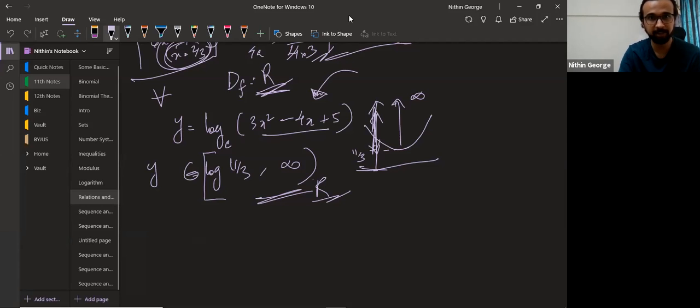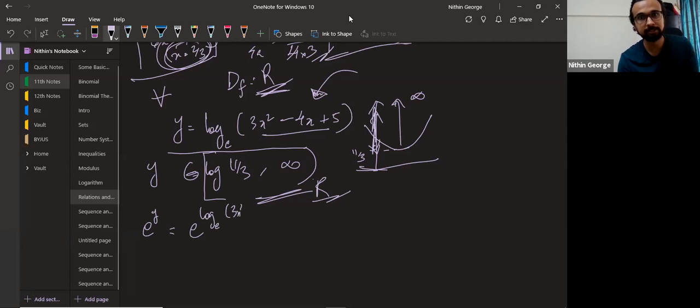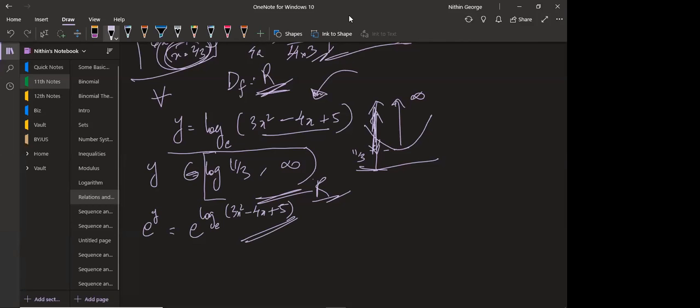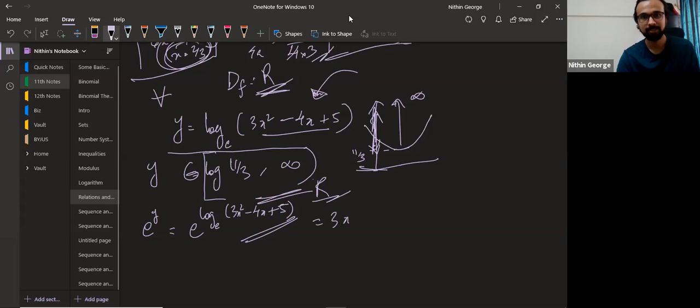We have y equal to this. All right. What is e power y? I'm going to raise both sides as powers of e. Okay. e power log base e of 3x square minus 4x plus 5. What do I do here for the RHS? This is nothing but 3x square minus 4x plus 5. Look, this and this are the same. It's equivalent to writing this. All right.